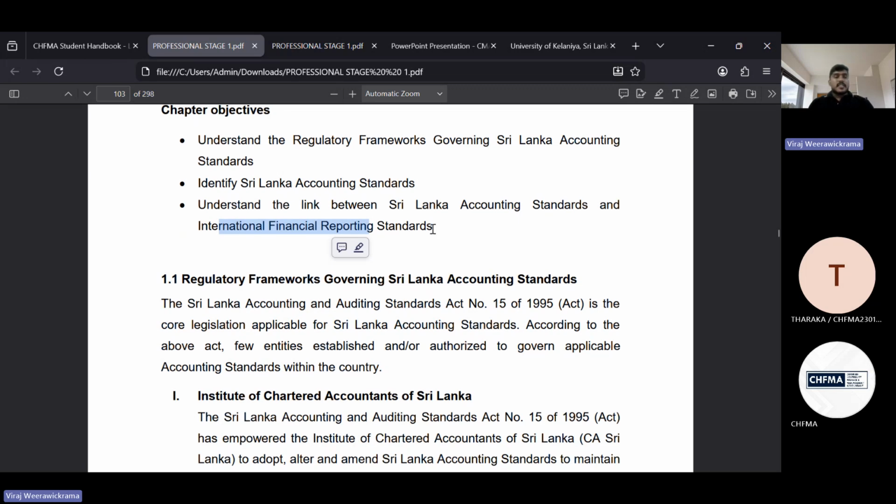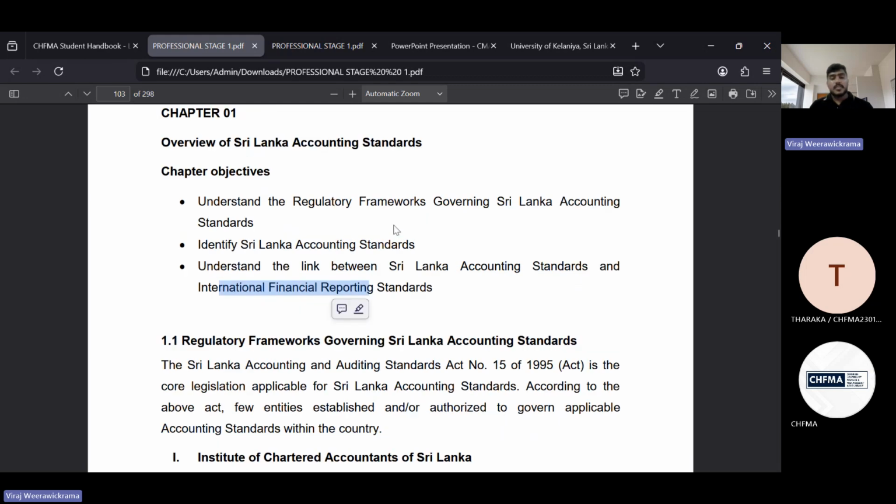Fine. In today's session, mainly we need to focus on the regulatory framework and the conceptual framework, because before going to the financial reporting part, we have a base. As we have already learned, we have the conceptual framework for financial reporting.